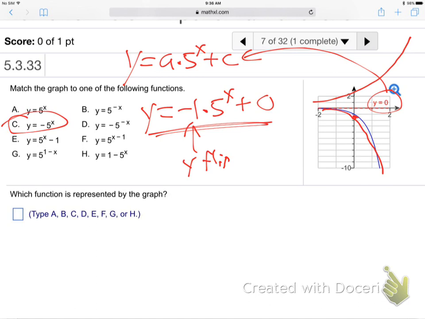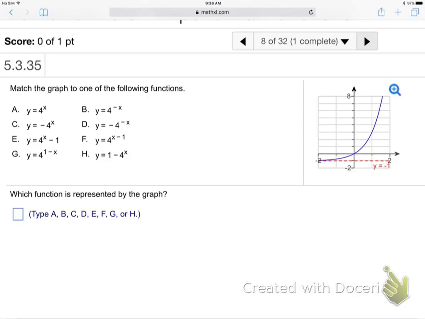Put that on your 3x5 card and make that happen. They're going to push us a little harder now. Okay, try that one. Let's write the general setup again: a times b to the x plus c.